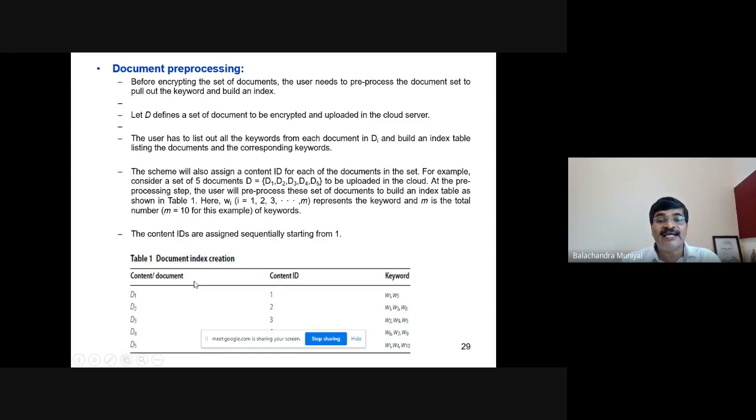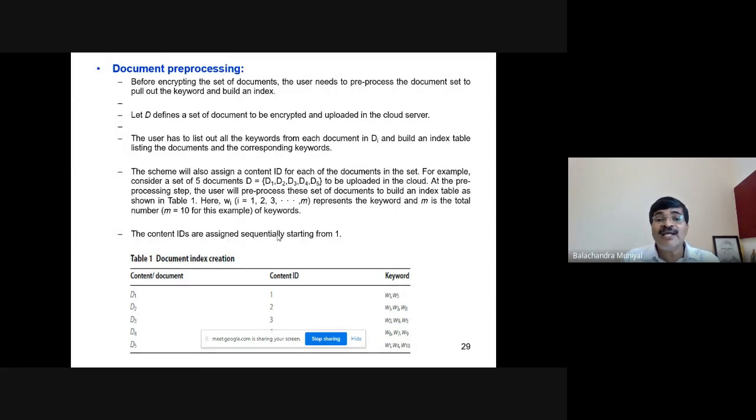This is how the index data structure and inverted index data structure look with respect to our example. Our example consists of 5 documents, or the document collection set consists of 5 documents, D1, D2, D3, D4, D5, and let there be M keywords in all the documents. W1 to WM be the keywords present in all the documents.